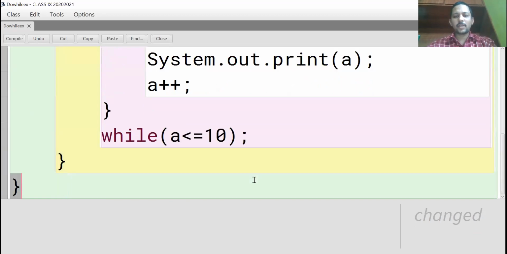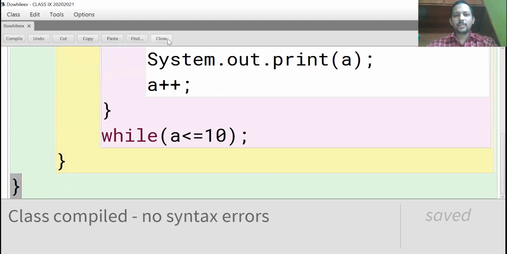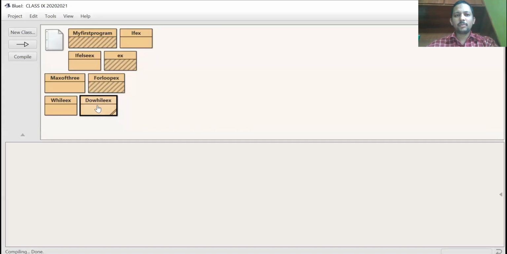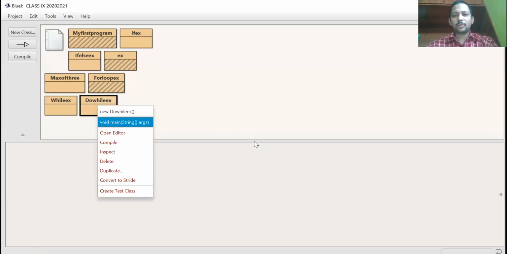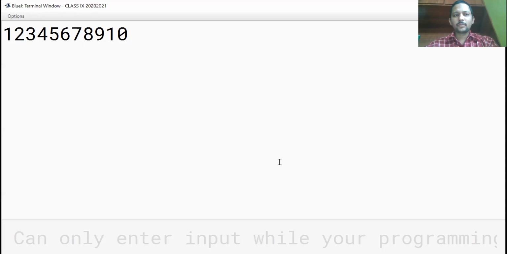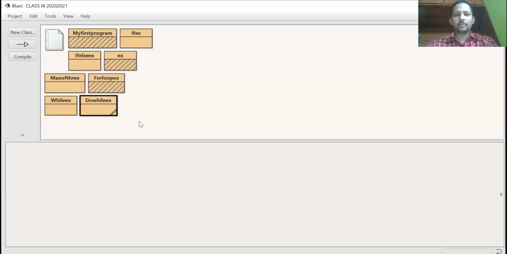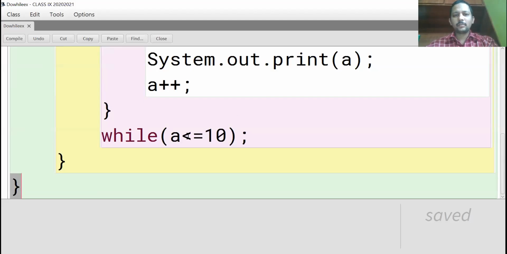Close main, close class, compile. No syntax errors. Now see the output. 1 to 10 you'll get the output. So this is the output. Now the difference I'll show between while loop and do while loop. See the difference. Condition is what? A greater than or equal to 10.